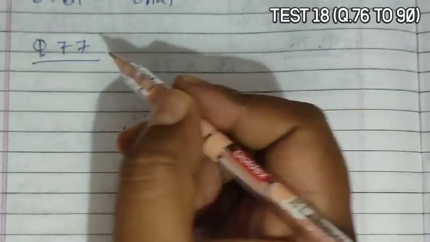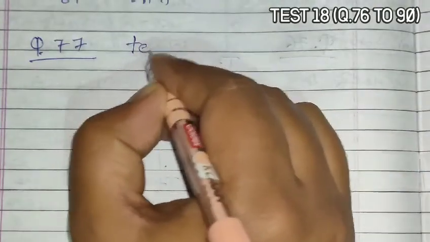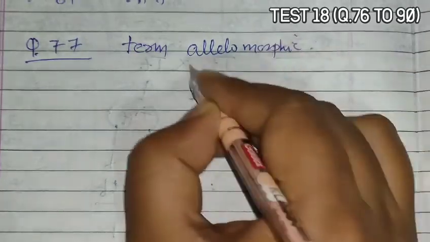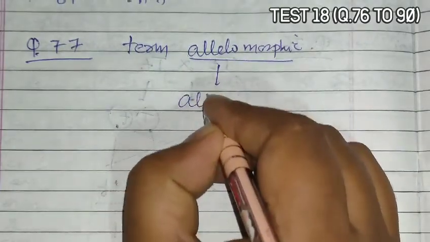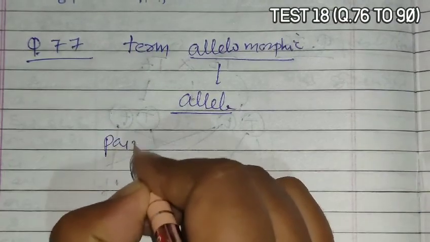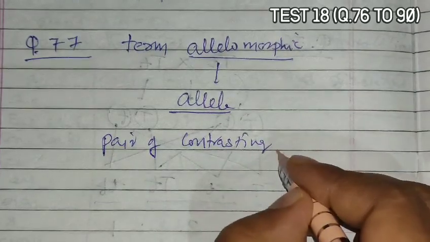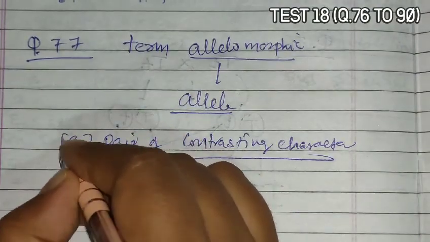Question 77 asks that the term allelomorphic implies. Allelomorph means alleles, and alleles are a pair of contrasting characters. So B is the correct answer.